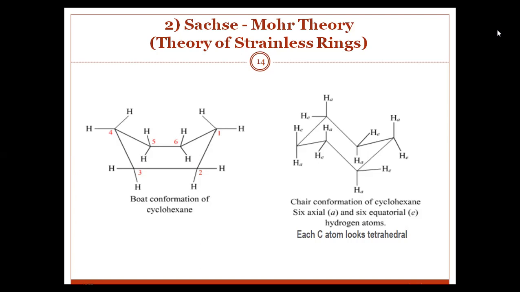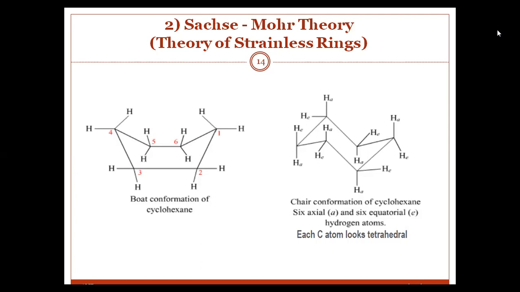be strained because the carbons need not be coplanar. The Sachse-Mohr theory proposed that higher member rings can become free from strain if all the ring carbons are not forced into one plane. They exist in non-planar folded or puckered conformations, both of which are completely free from strain.